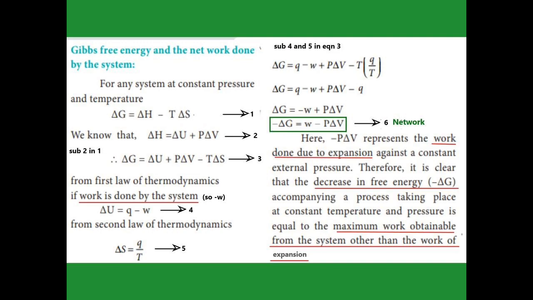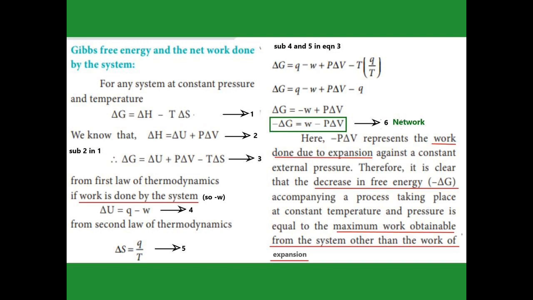In this slide, we are going to see the Gibbs free energy and the network. The Gibbs free energy formula is delta G is equal to delta H minus T into delta S. And we know the delta H formula, delta H is equal to delta U plus P into delta V. Substituting the second equation in the first equation, we get the third equation: delta G is equal to delta U plus P into delta V minus T into delta S. Afterward, work done by the system means the energy is going to be lowered, so we have to substitute a negative value.